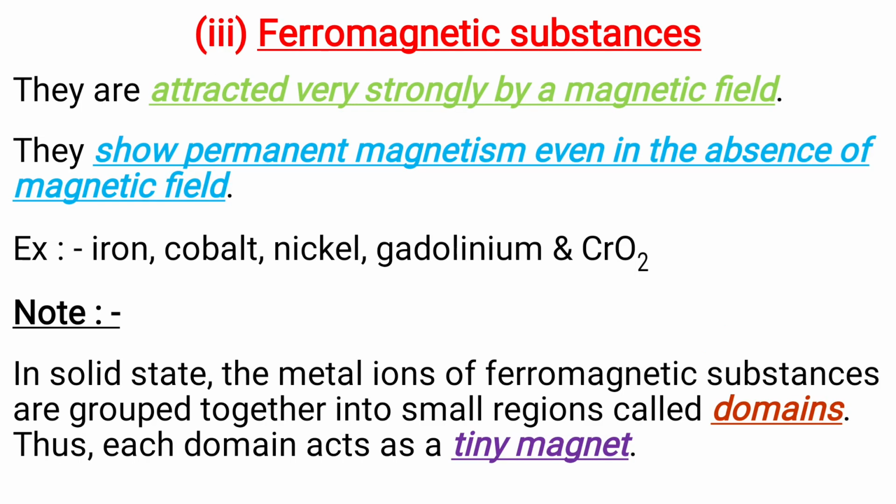Third type is ferromagnetic substances. They are attracted very strongly by a magnetic field. They show permanent magnetism even in the absence of magnetic field. Examples are iron, cobalt, nickel. In solid state, the metal ions of ferromagnetic substances are grouped together into small regions called domains. Thus, each domain acts as a tiny magnet.